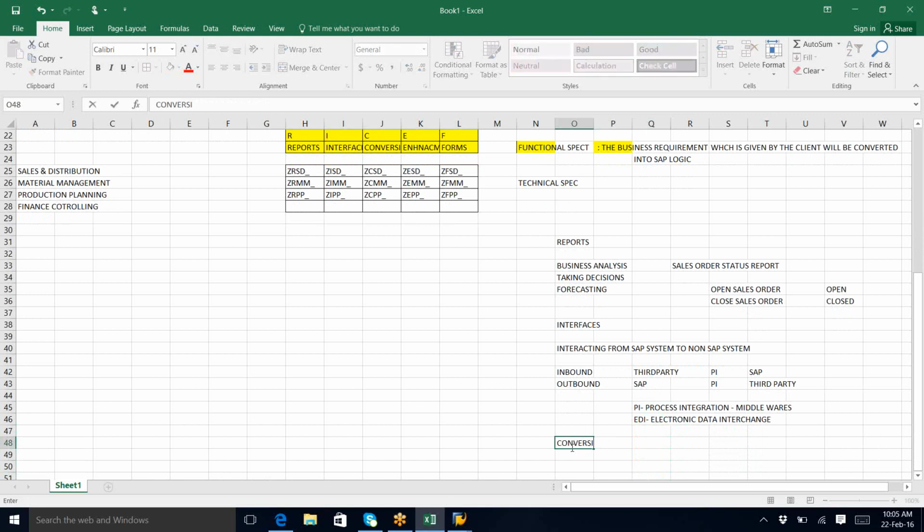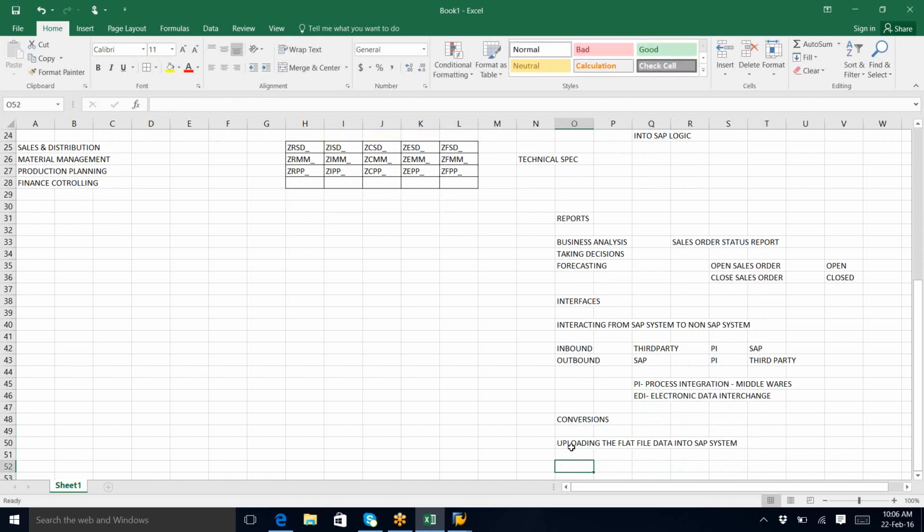Now conversions. What is the meaning of conversions? Conversions convert something. Basically, as you know, it is uploading flat file data into SAP. Uploading flat file data is normally not a logical program or something.